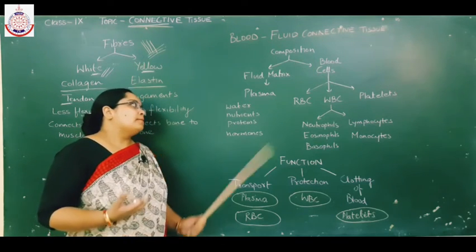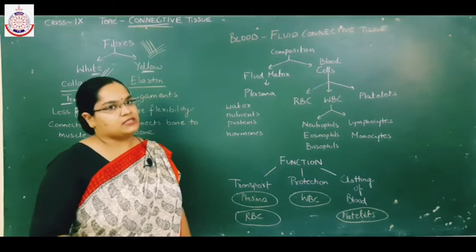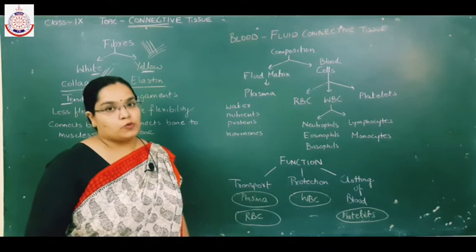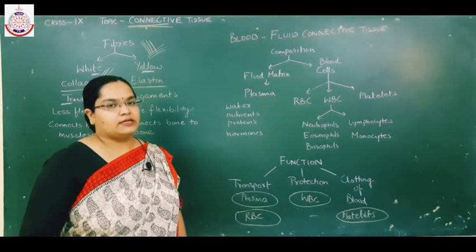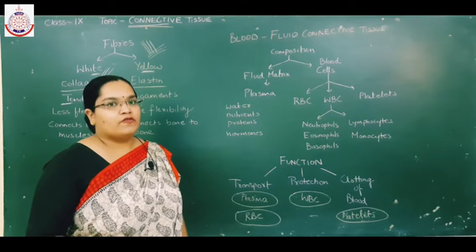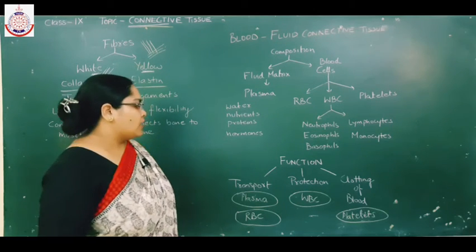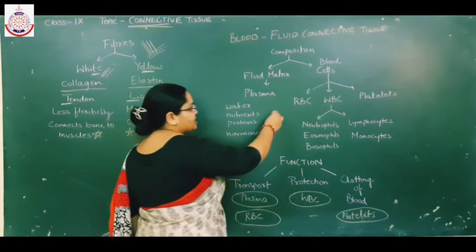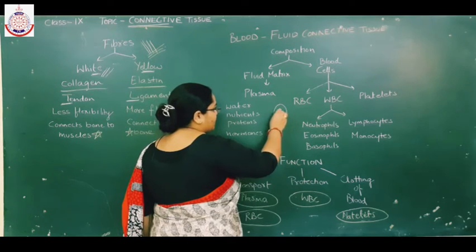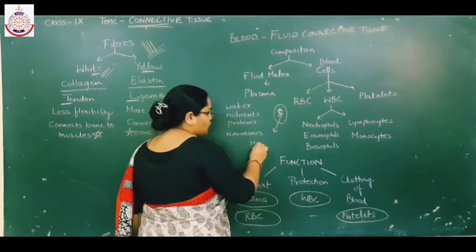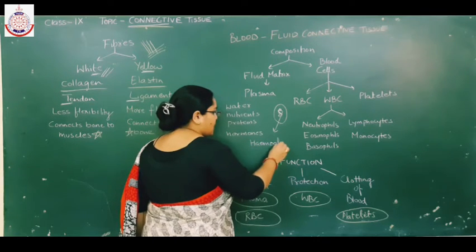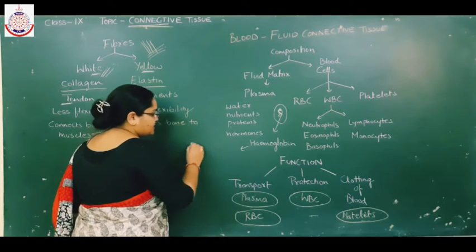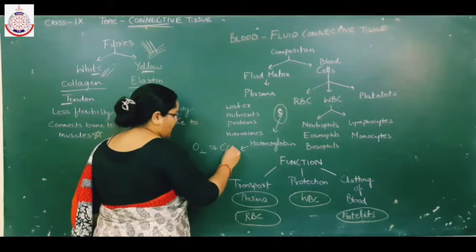First of all, blood plasma helps in transport of various substances like water, nutrients, proteins, hormones to the body tissues, and in turn transports waste material from the body tissues to the kidney. And RBC, red blood cells. These red blood cells have a special protein in them that is known as hemoglobin. This hemoglobin is responsible for transport of respiratory gases, that is oxygen and carbon dioxide.